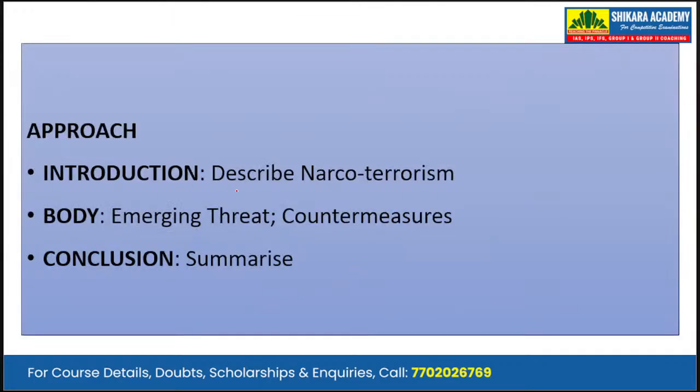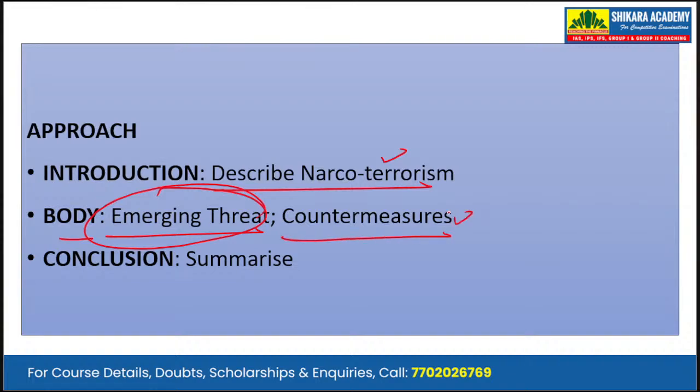So, in introduction, we will be describing what narco-terrorism is. Then, in body, we write about how this narco-terrorism is emerging as a new threat to India's internal security, and what countermeasures can be deployed in order to overcome the narco-terrorism. Then, in conclusion, we will be summarizing the answer.